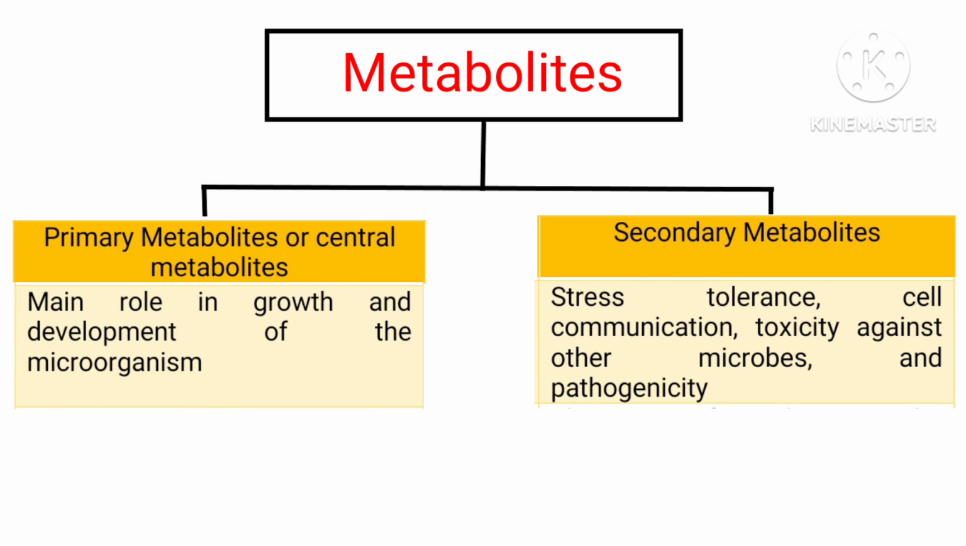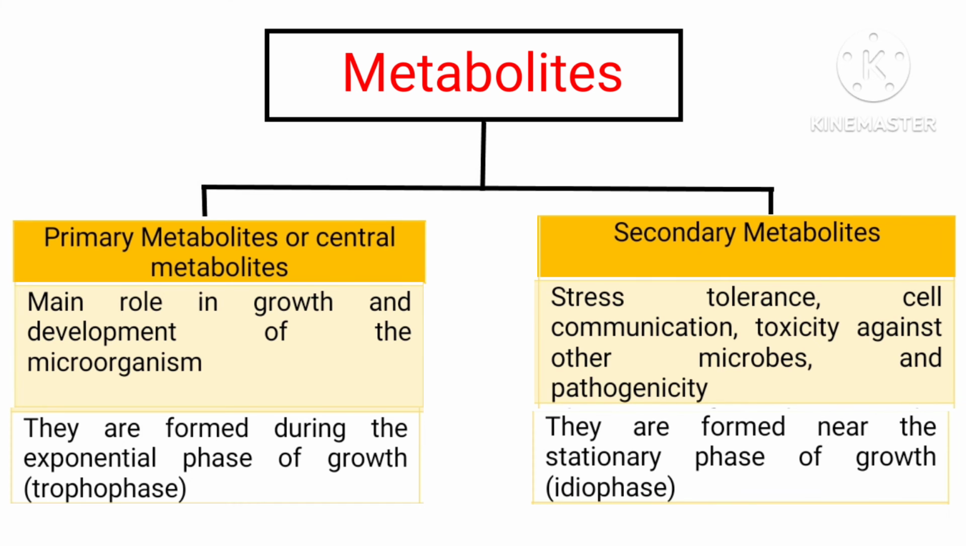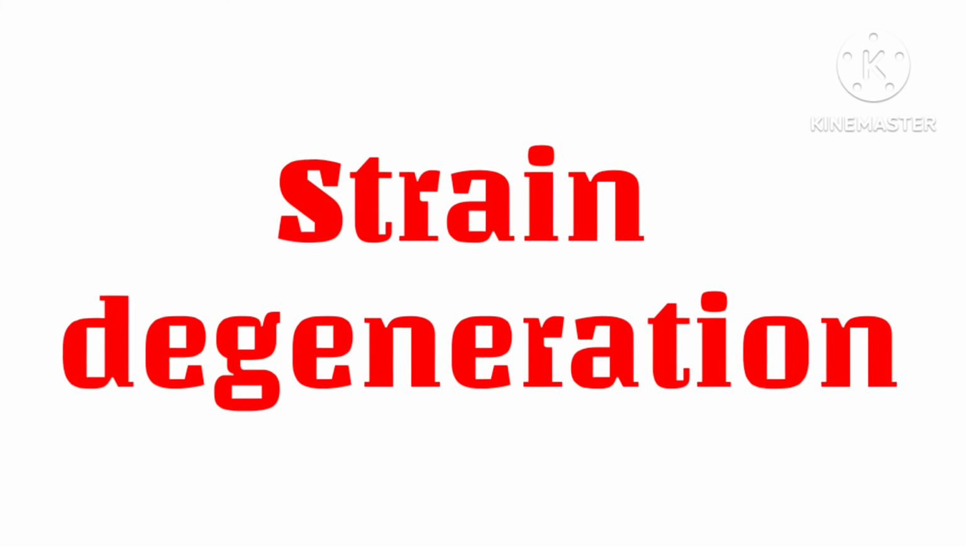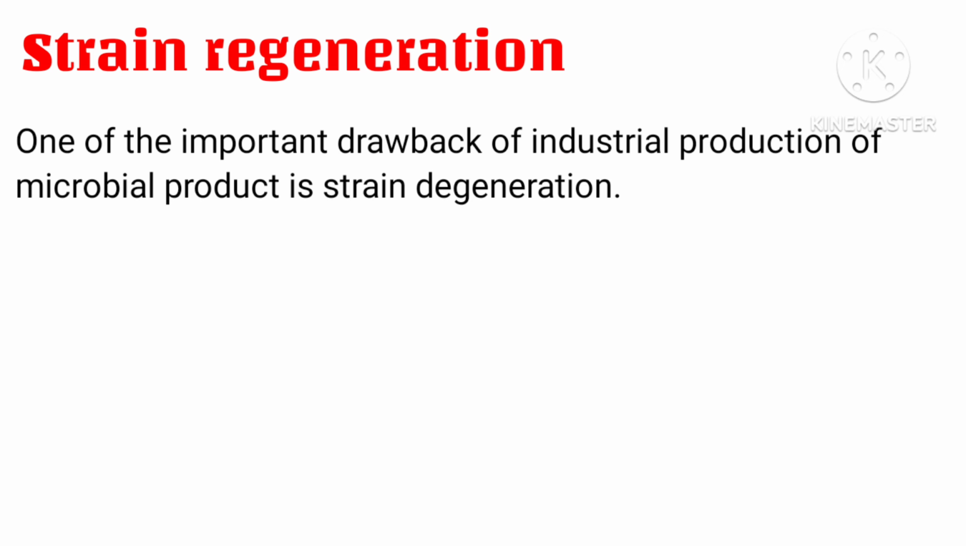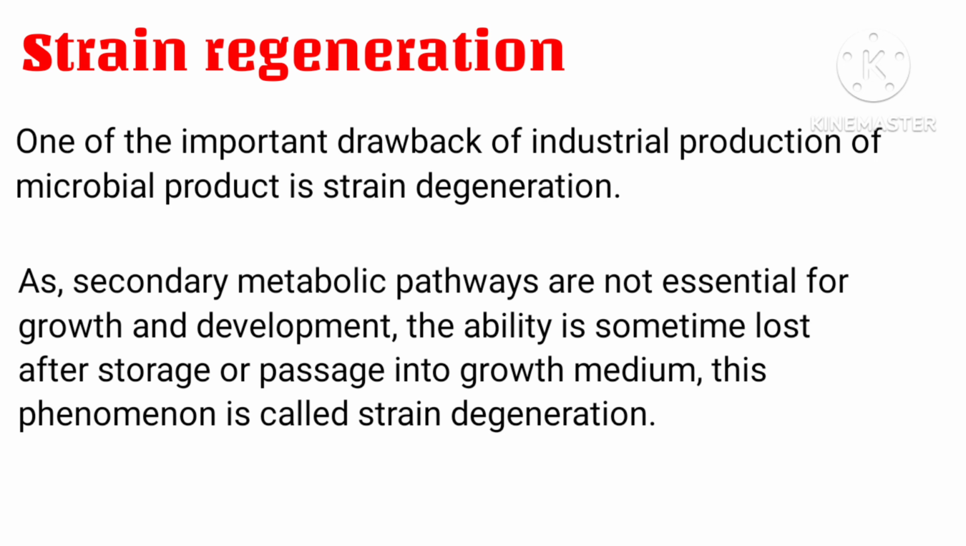Now it is clear that primary metabolites are important for growth and development of the organism. But what is the role of secondary metabolites? They are generally synthesized during the stationary growth phase when the carbohydrate source is nearly exhausted. Secondary metabolites help to survive in adverse conditions, through stress tolerance, cell communication, toxicity against other microbes, and pathogenicity. Do you know the ability to produce a particular secondary metabolite, especially in an industrially important strain, is lost during storage? The phenomenon is known as strain degeneration.